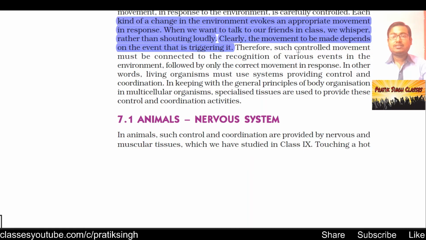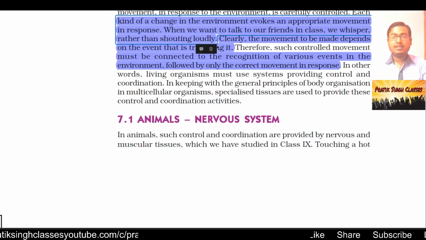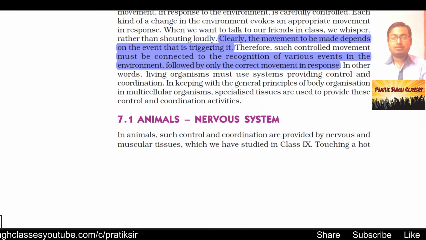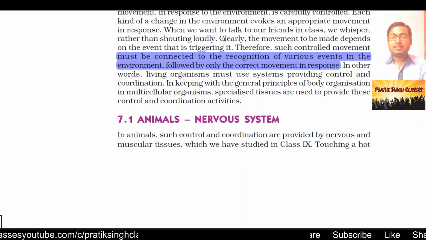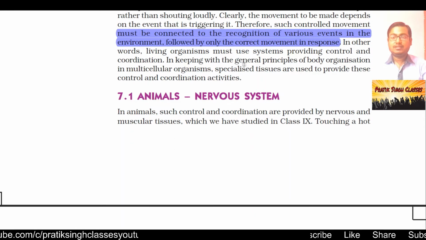Therefore, such controlled movement must be connected to the recognition of various events in the environment, followed by only the correct movement in response. These are called control movements, which are related to special stimuli. In other words, living organisms must use systems providing control and coordination.